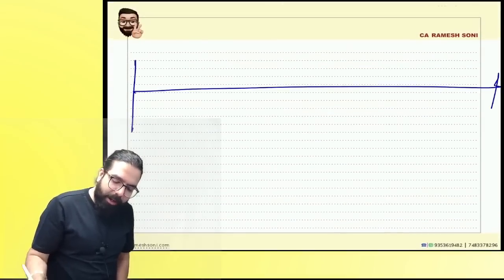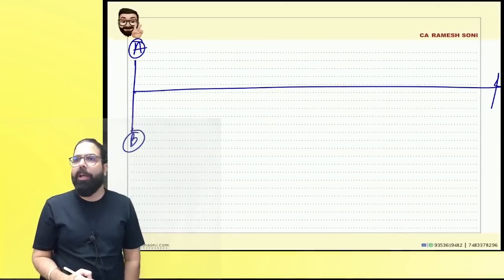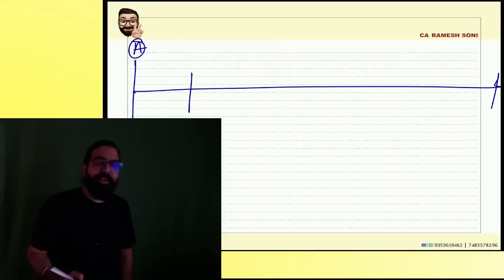Everyone listen to me very carefully. A Limited is there, B Limited is there. Today they decided that they will become AB Limited. Okay, everyone. They went to the NCLT.